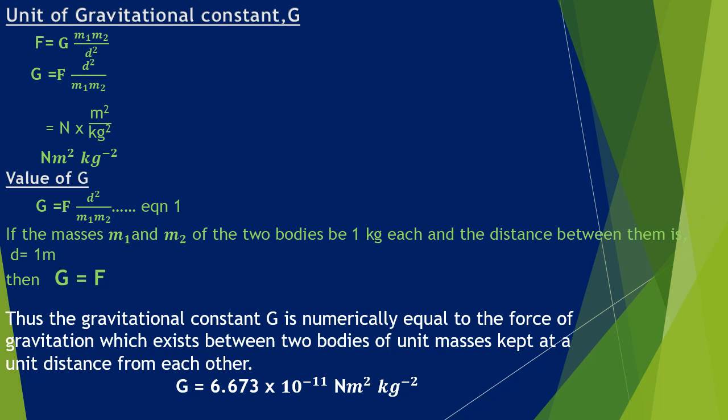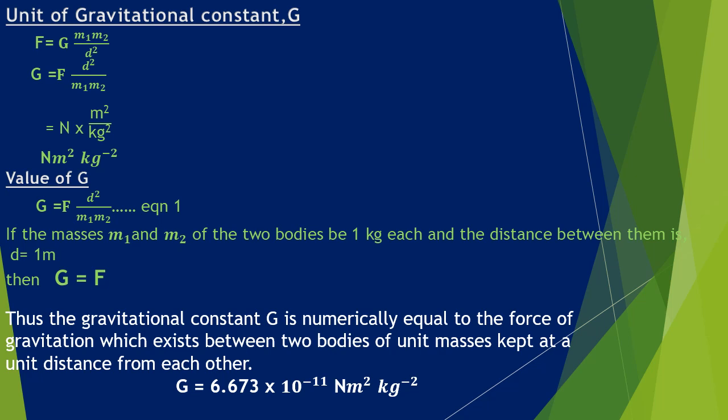Now the value of G. Children, the value of G was found out by a scientist, Henry Cavendish. And the value of G, we know it is 6.673 into 10 raised to -11 Newton meter square per kilogram square.